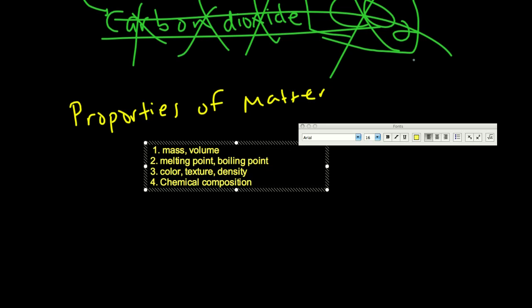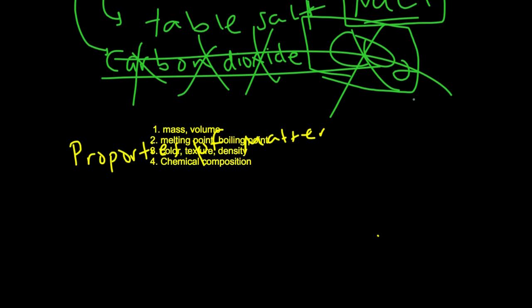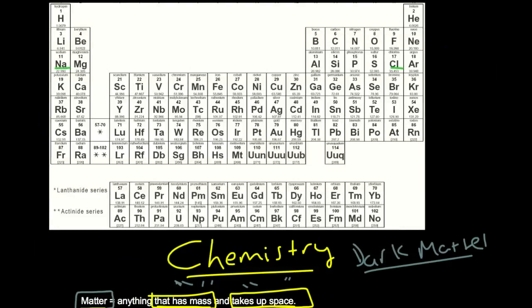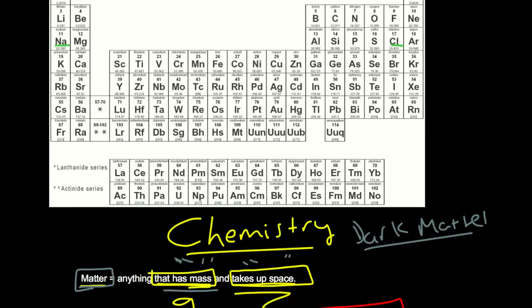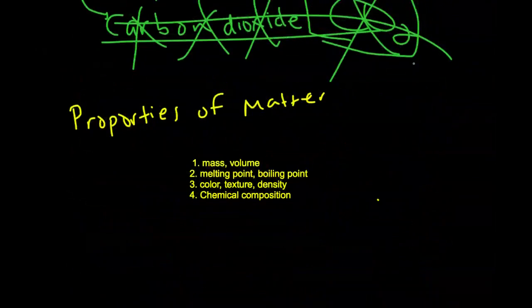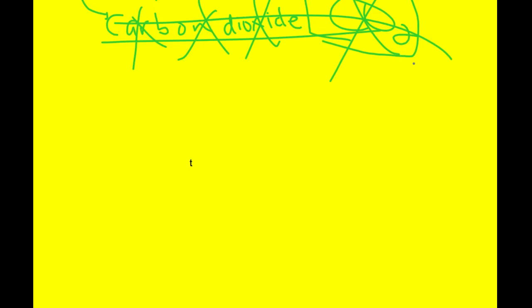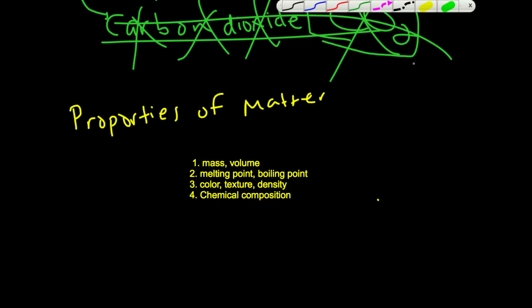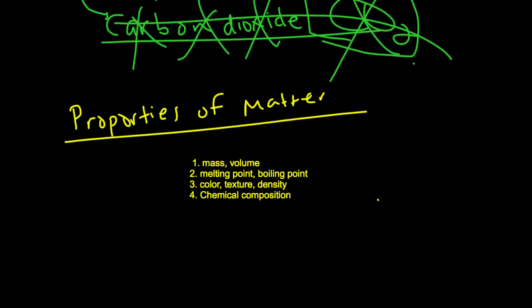It means it's made up of chemicals. What chemicals? Well, you guessed it. I'm going to drag this over. The chemicals that make up this beautiful periodic table that you see right here. So, it has mass and it has volume. Let's take a look at one property of matter.